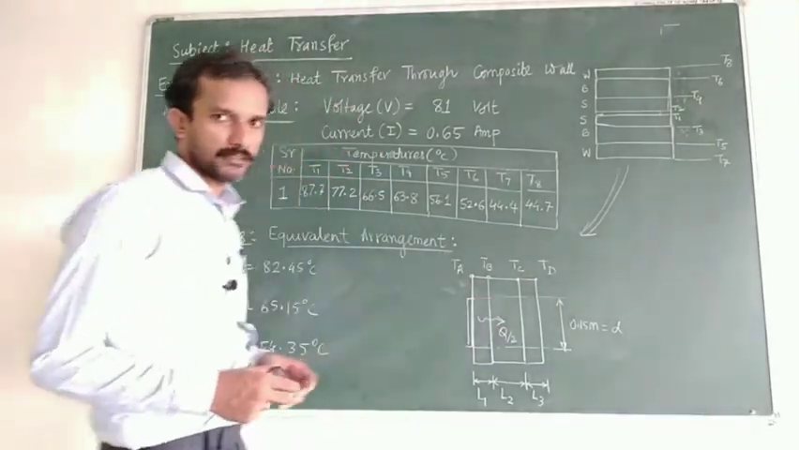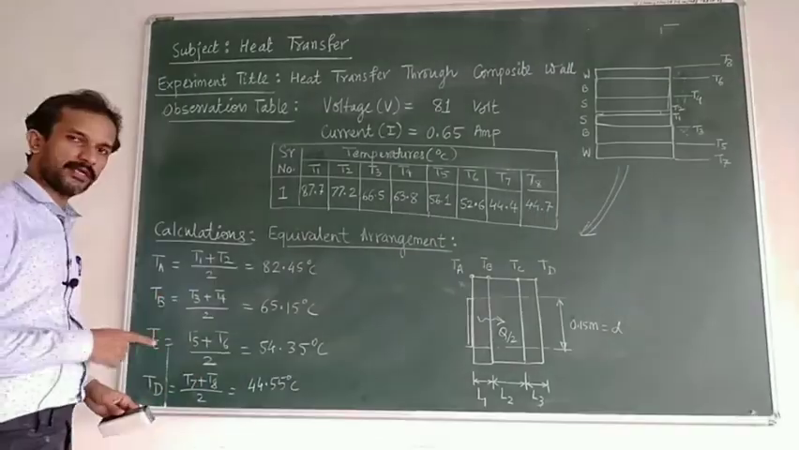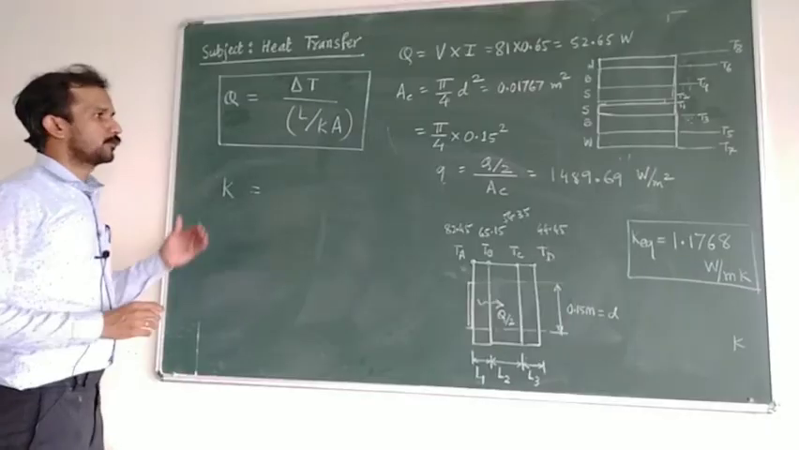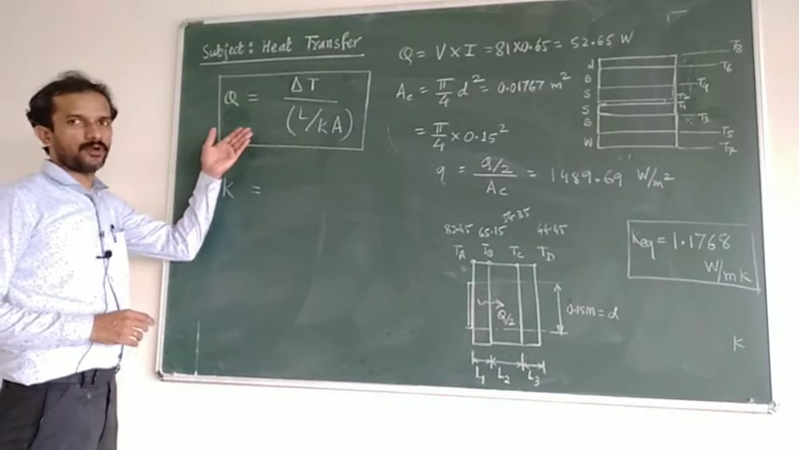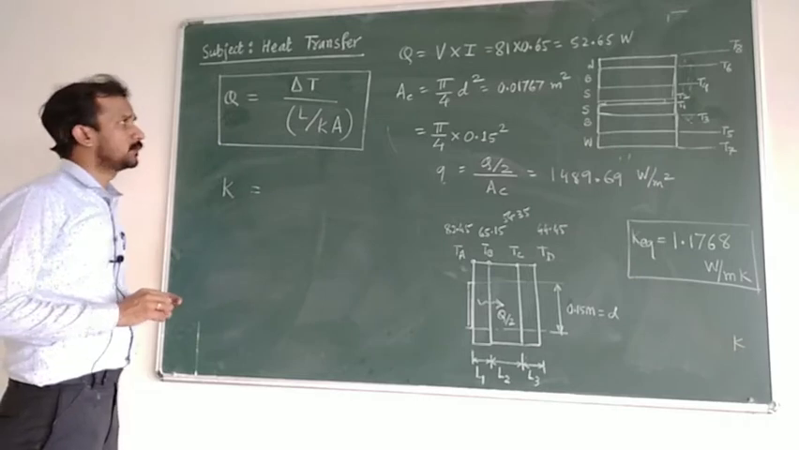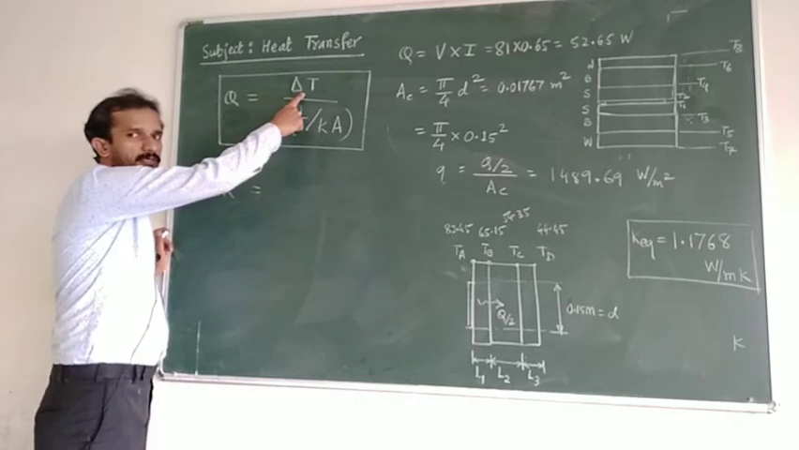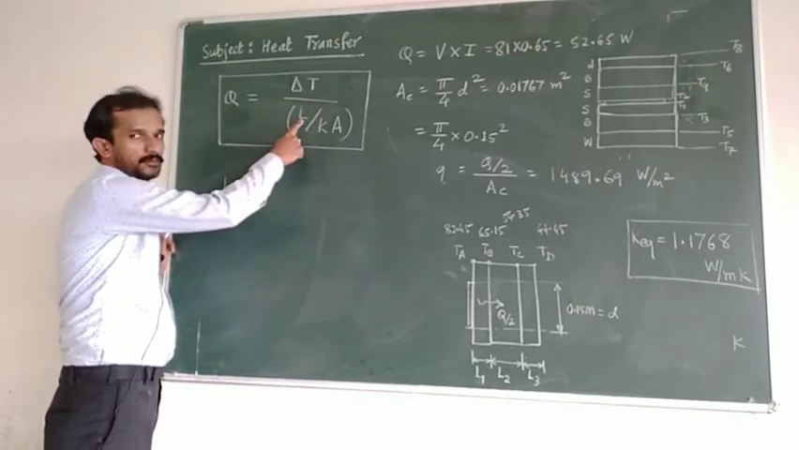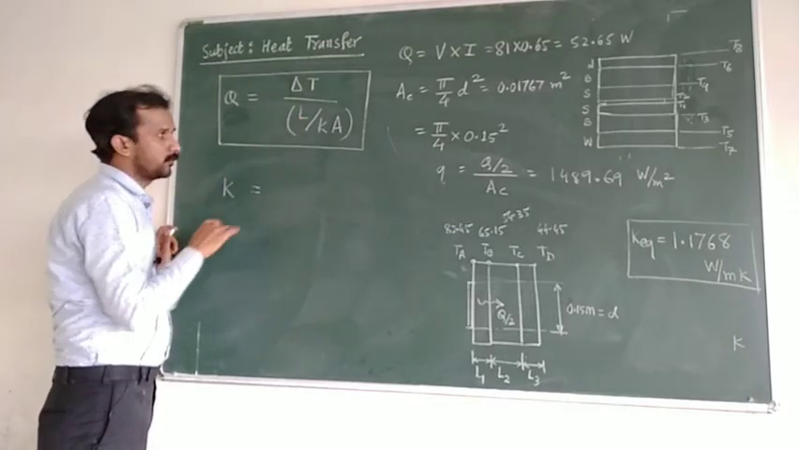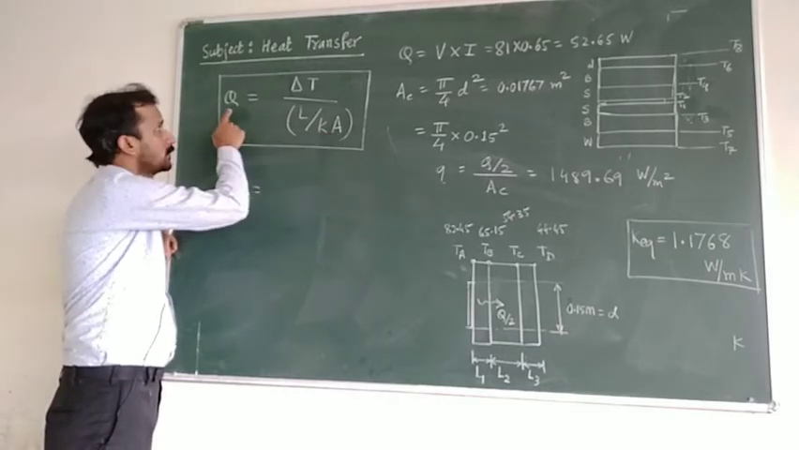Now we will apply the one dimensional heat conduction equation. I hope you have written this. Once you have written this, I'll go, so I'll rub this now. So this is the one dimensional heat conduction equation in the Cartesian coordinate system, modified for the slab. Here is the heat transfer rate through that particular slab, this is the delta T temperature difference across the slab, the thickness of the slab, the length in the direction of heat flow, the conductivity of that material, and the cross section area perpendicular to the direction of heat flow.